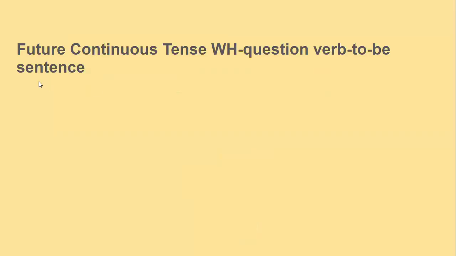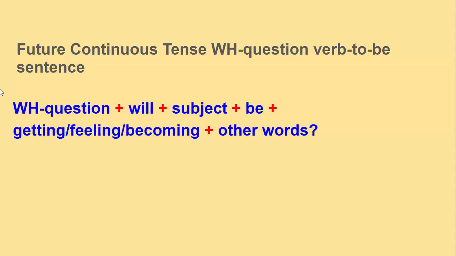So, the future continuous tense WH question verb-to-be sentence. We need to look at the structure. How do we structure the sentences in the future continuous tense WH question verb-to-be sentence? The structure is as follows. So first, we need the WH question. As you can remember, the WH question can be who, what, when, why, or where. Okay? And after that, we need will.